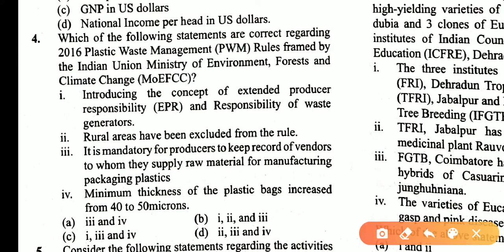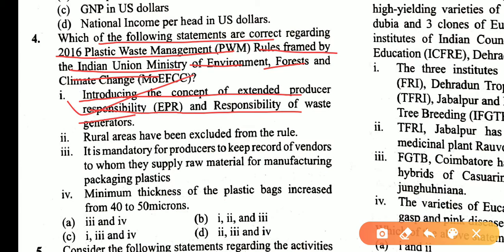Consider the following statements regarding the 2016 Plastic Waste Management Rules framed by the Union Ministry of Environment, Forest and Climate Change. Introducing the concept of extended producer responsibility, of the waste generation areas, rural areas have been excluded from the rule.